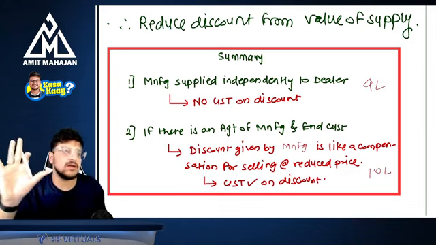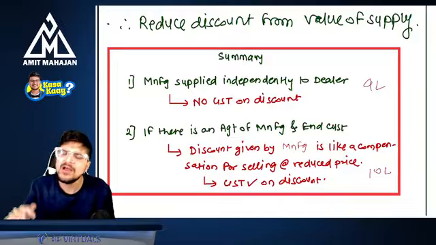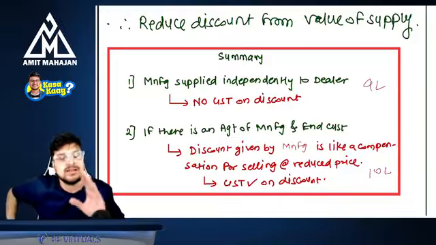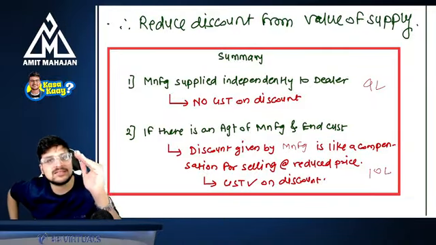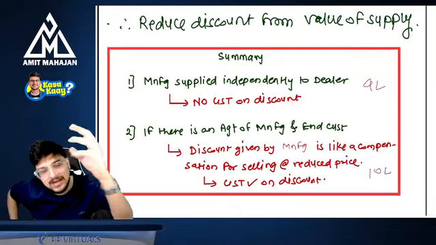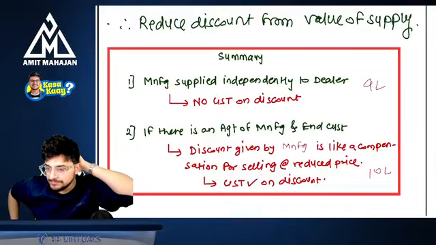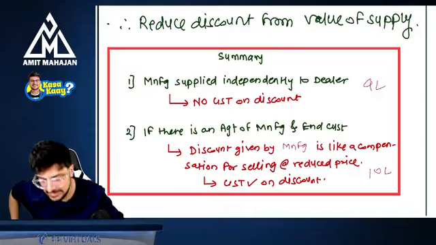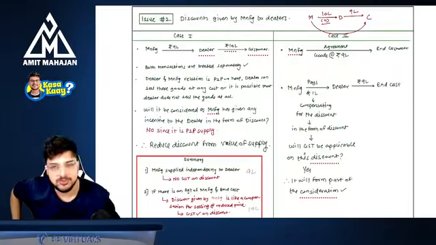Just understand it is the agreement between whom. If the agreement is between the manufacturer and the end consumer, whatever discount the manufacturer is giving, do not reduce that discount. Always consider that discount in the price and apply the GST on the whole amount without reducing the discount. Perfect. Understanding everybody? Superb. Now, this is your issue number 2.